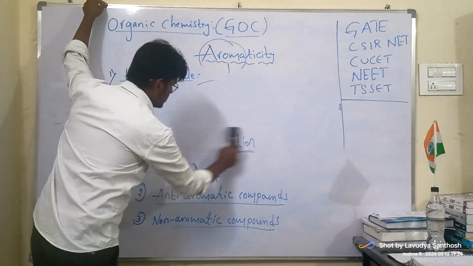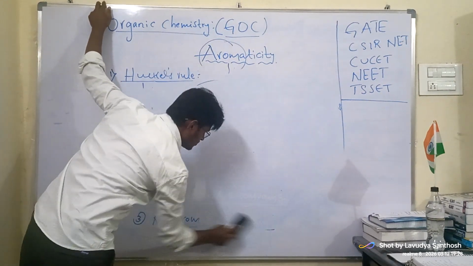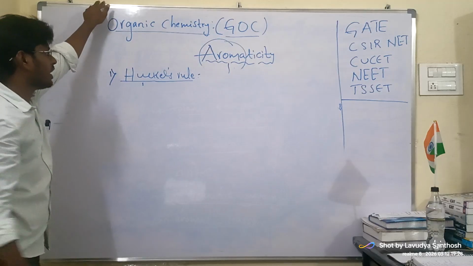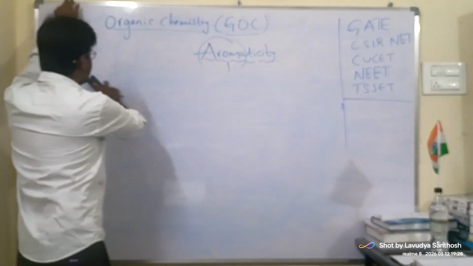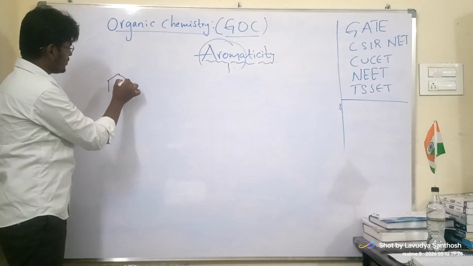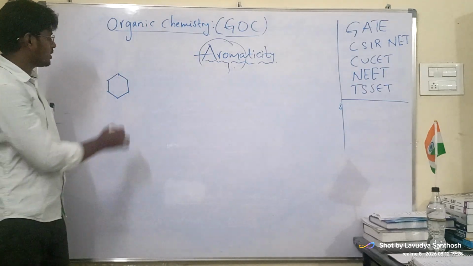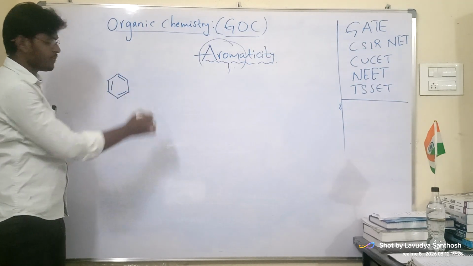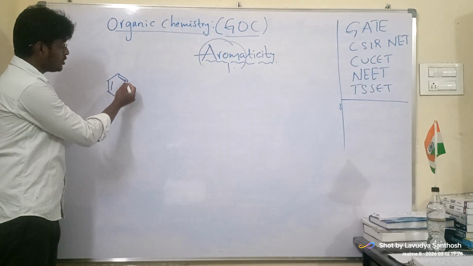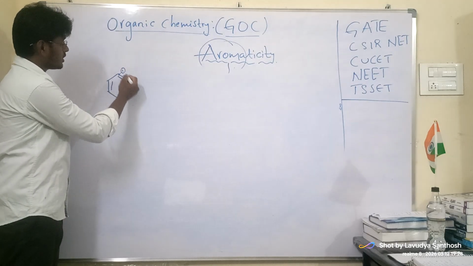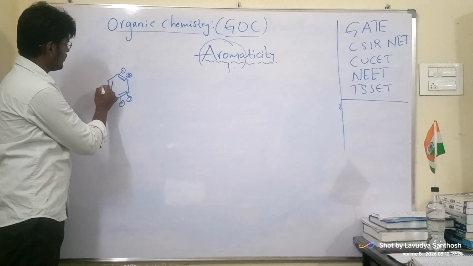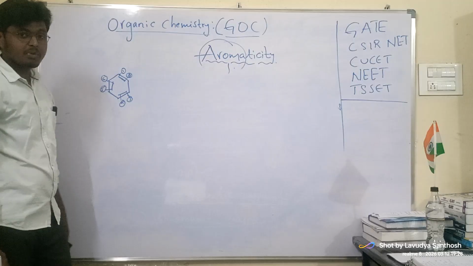Now see, our first rule. Now we will go to the best example for the aromatic. The first example for an aromatic compound is benzene. We take benzene. Now you see here, how many pi electrons are there? Each pi bond has 2 electrons. 1, 2, 3, 4, 5, 6. 6 pi electrons are there.